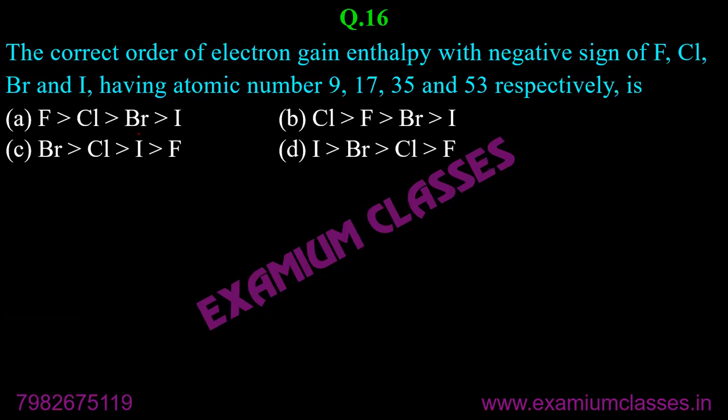Next question. The correct order of electron gain enthalpy with the negative sign of fluorine, chlorine, bromine, and iodine, having atomic numbers respectively, is. Mehak, Ashi, Arohi, yes, very good and quick answer. Shivangi, correct.